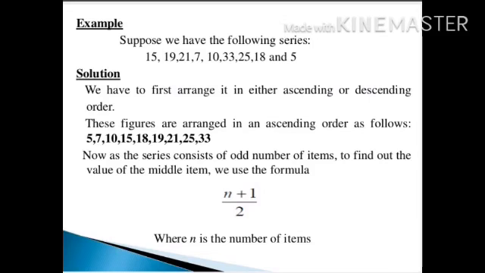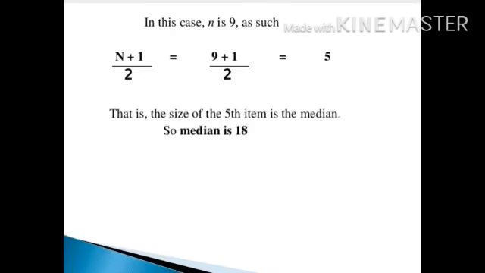Here when you count, you will find that there are odd numbers. So when there are odd numbers, the formula for odd numbers for ungrouped data is (n plus 1) by 2. When you counted, the total number of numbers in the series was 9. So as per our formula for an odd series, it is (n plus 1) by 2. So (9 plus 1) by 2, that is 10 by 2, is 5.